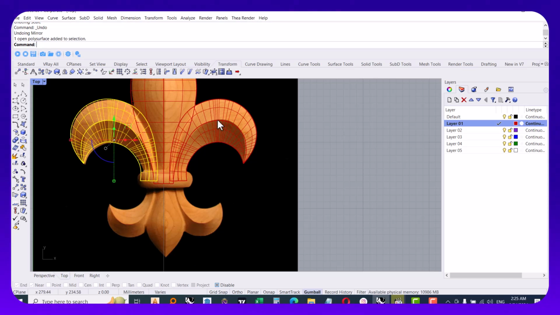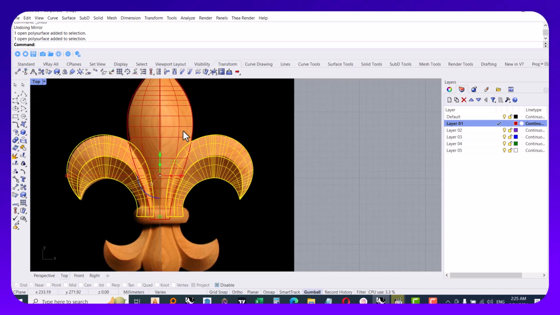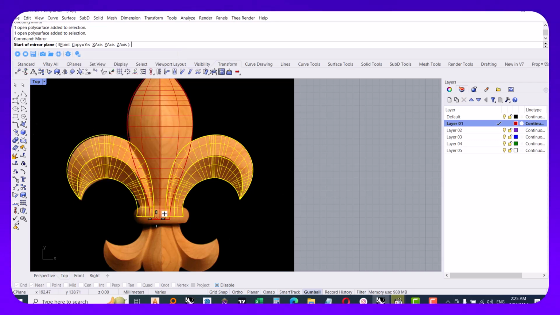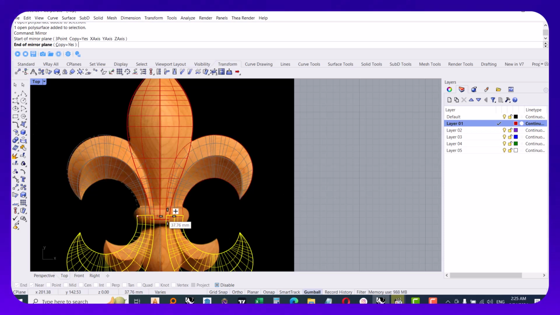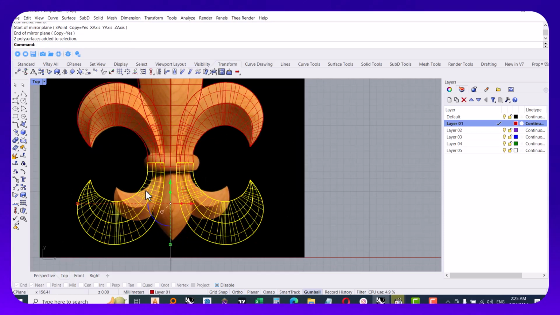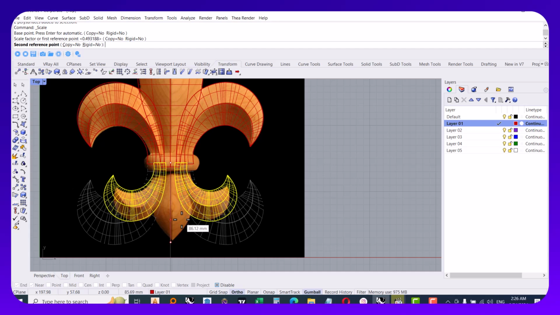I just choose the leaves and use the mirror command from the history and command line. Choose here, holding shift, dragging and leaving the click. So I scale this.